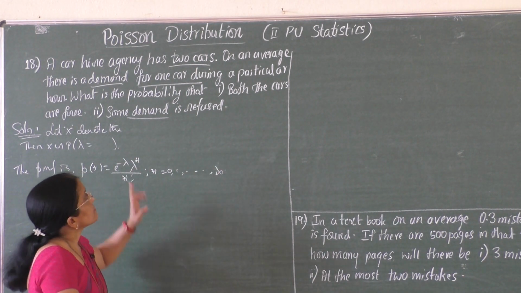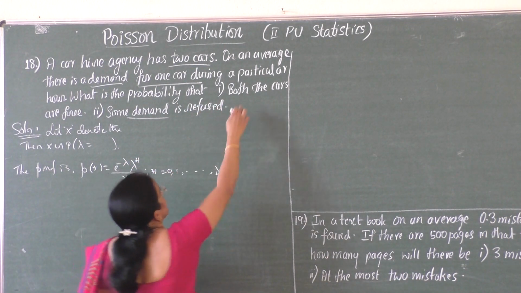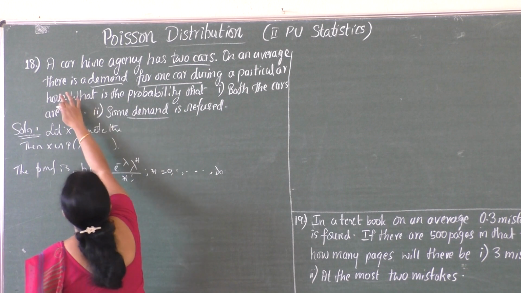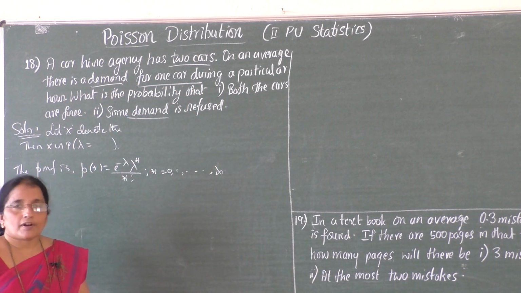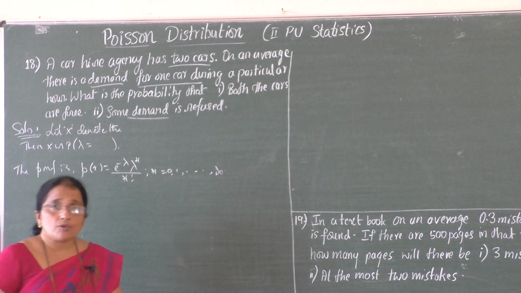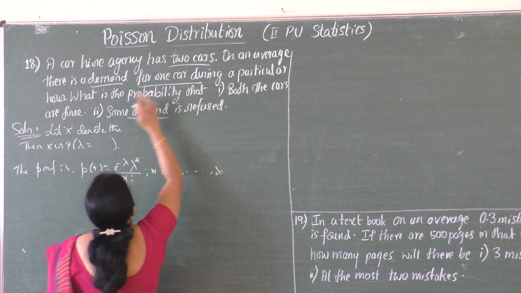One more factor is that it is given on an average. On an average there is a demand for 1 car, and we know how to define X here. Let X denote the number of cars demanded during a particular hour.